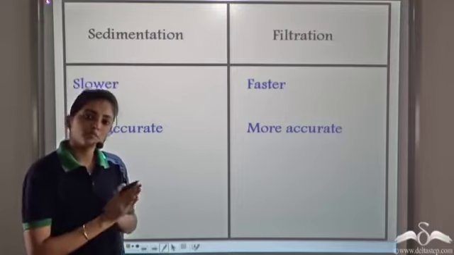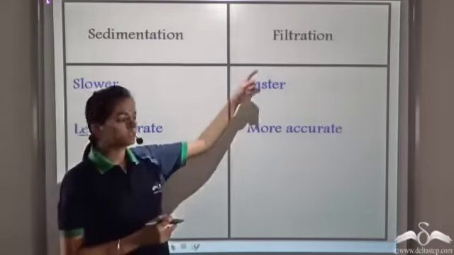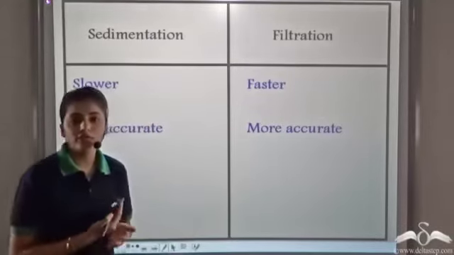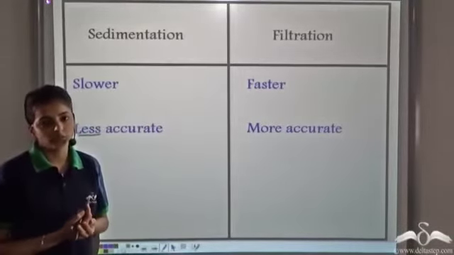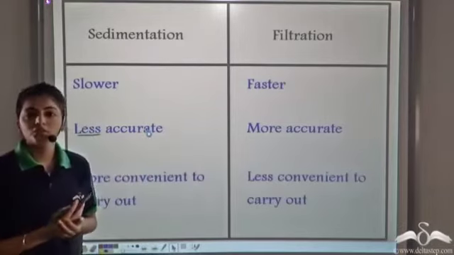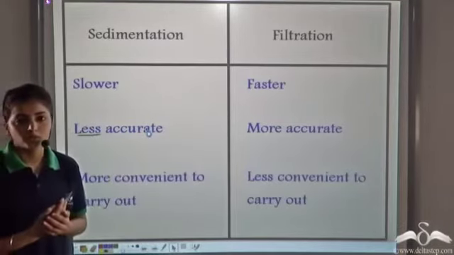So filtration is more accurate. When filtration is a faster process, it is more accurate. Why do we need sedimentation at all? This is because sedimentation is more convenient to carry out.